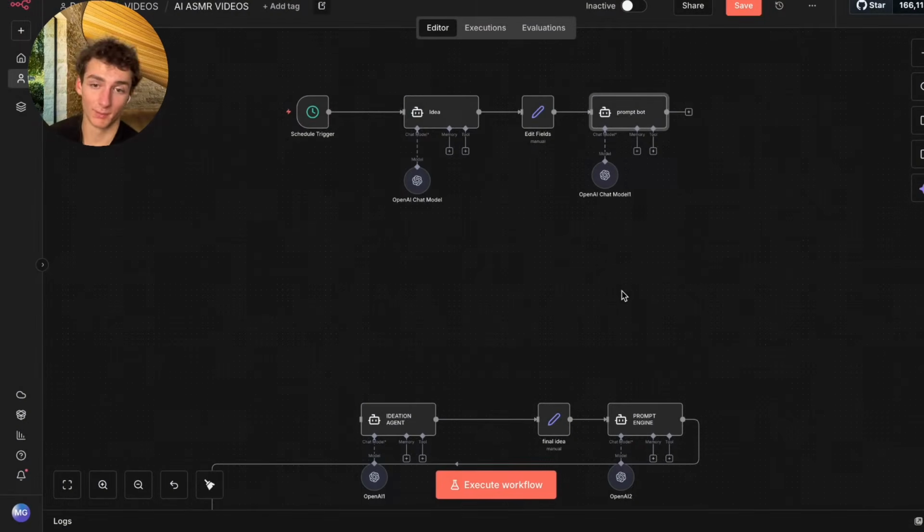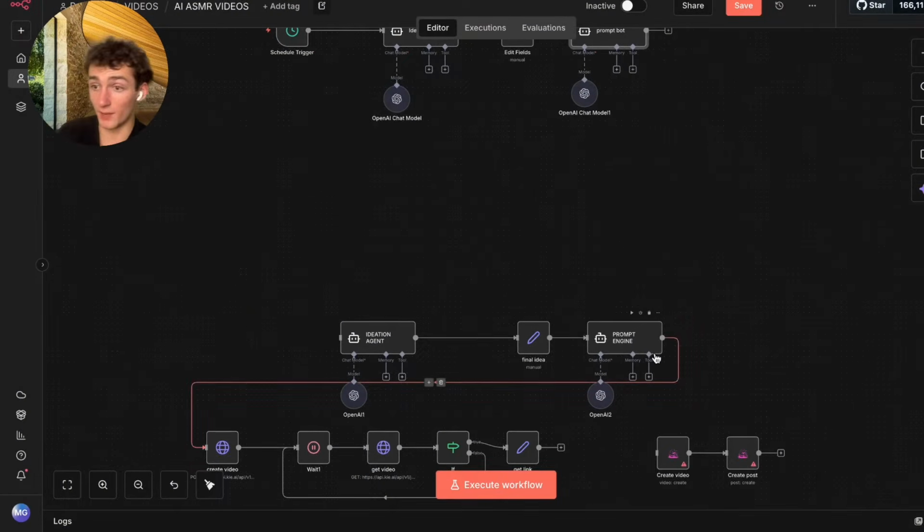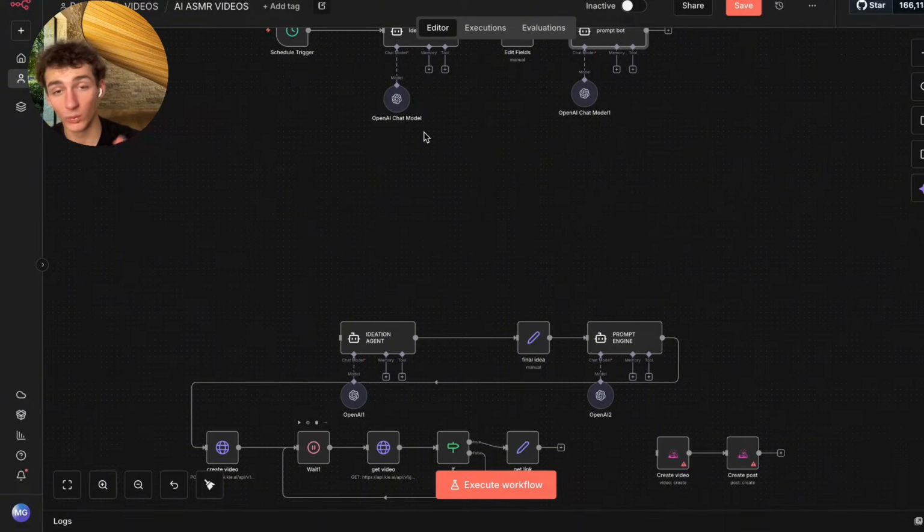Now this is the fun part. So we're going to send our prompt directly to key.ai to use Sora 2. So again, if you guys don't know what key.ai is, it basically just gives you access to different video and image generation models. No affiliation with them whatsoever. I just find it to be the easiest and most affordable to use.